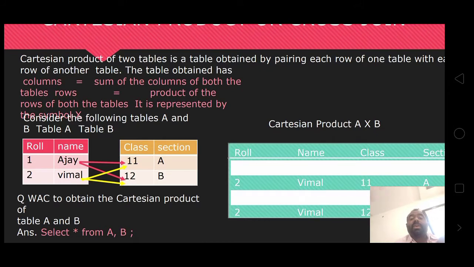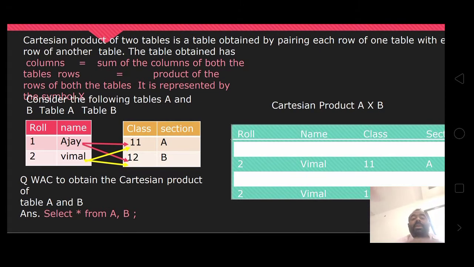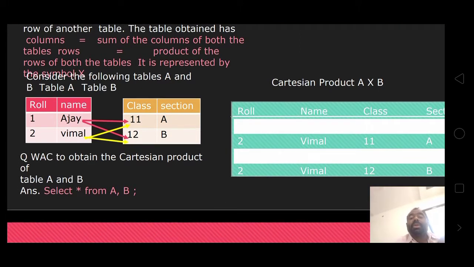Consider the following tables A and B. This is table A and this is table B. In table A, roll numbers 1 and 2 with names Ajay and Vimal.